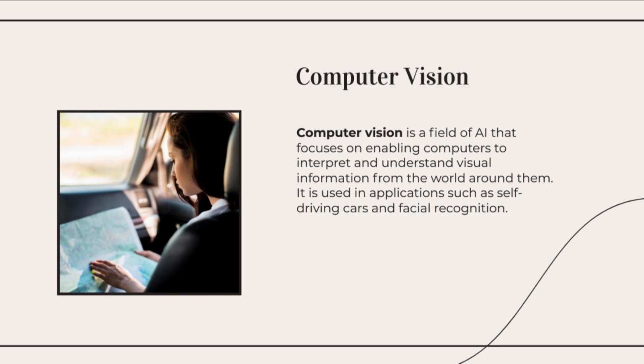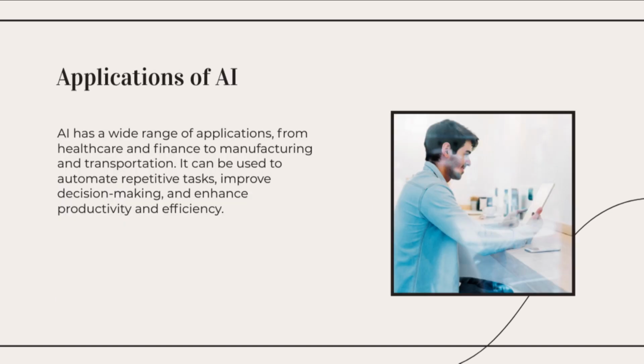7. Data and big data. AI heavily relies on data. Large volumes of data, known as big data, are used to train AI models and improve their accuracy. Data quality and accessibility are crucial for successful AI implementation.